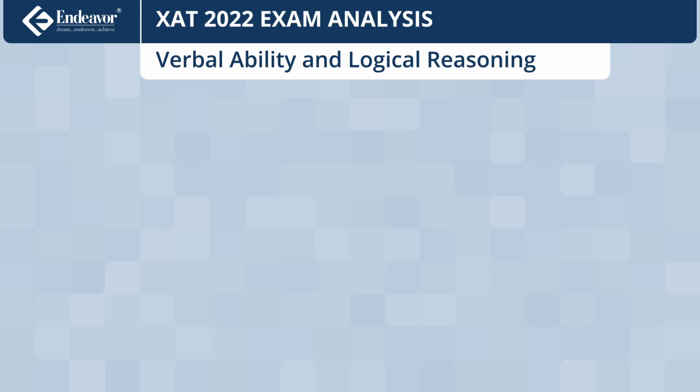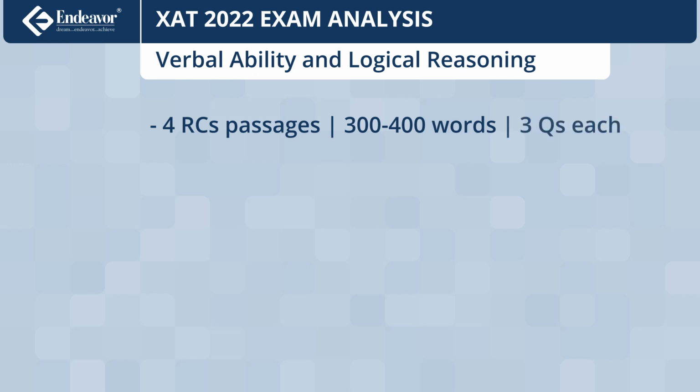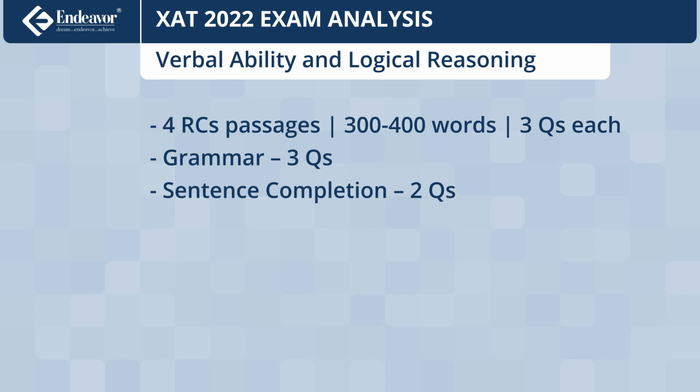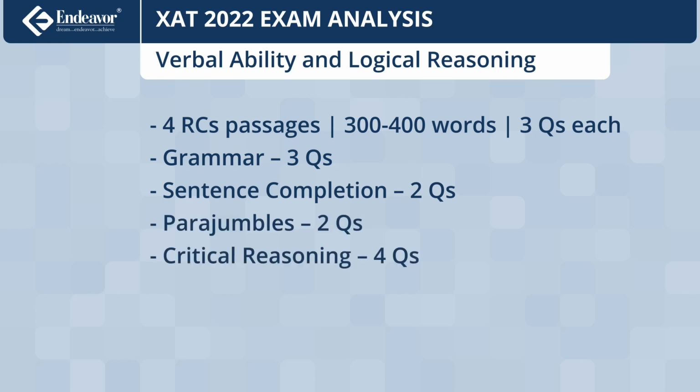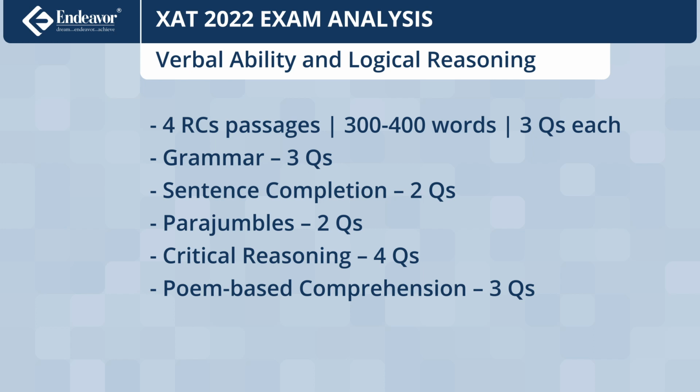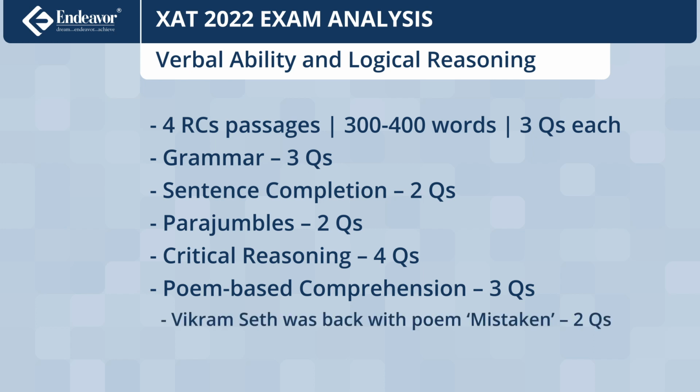Verbal ability and logical reasoning sectional had 26 questions like last year's VALR. These 26 questions comprised 4 reading comprehension passages of 300-400 words with 3 questions each, 3 questions of grammar, 2 sentence completion questions, 2 para-jumbles, 4 critical reasoning questions and interestingly 2 poems. Vikram Seth was back this year with his poem Mistaken carrying 2 questions and poem Immigrant by Tabish Khair carried 1 question. All 3 were moderate.